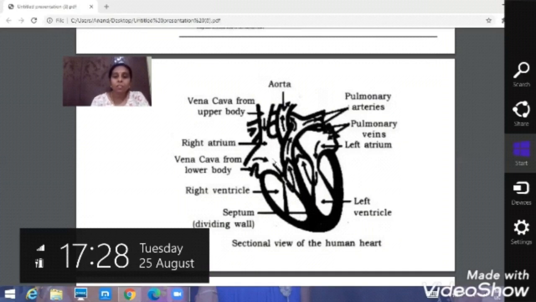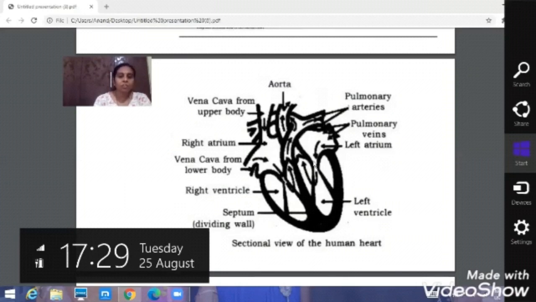And there is a muscular layer, which you can see over here, which we call the septum, which separates the right part of the heart from the left part of the heart. There is a valve between the right atrium and right ventricle. We call that valve a tricuspid valve. And there is a valve between the left atrium and left ventricle. We call it a bicuspid valve.